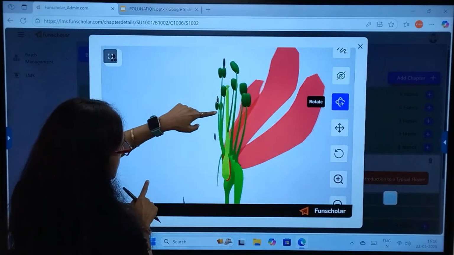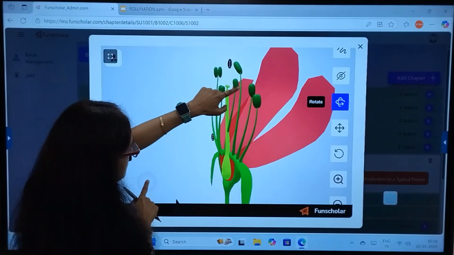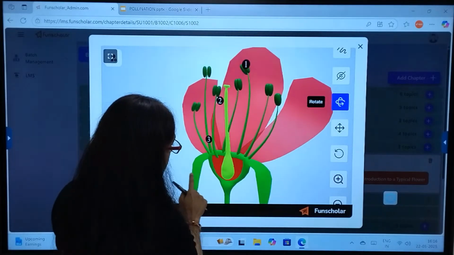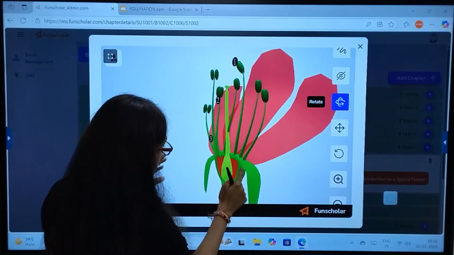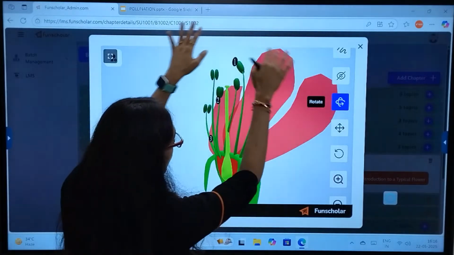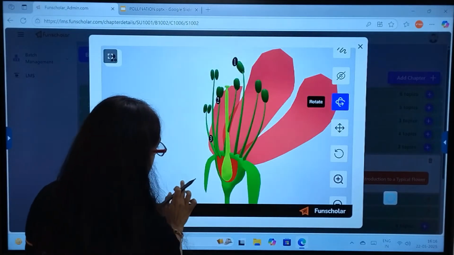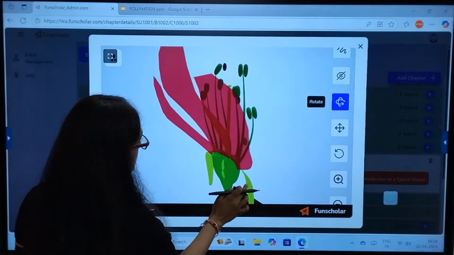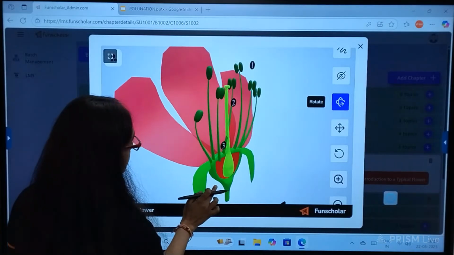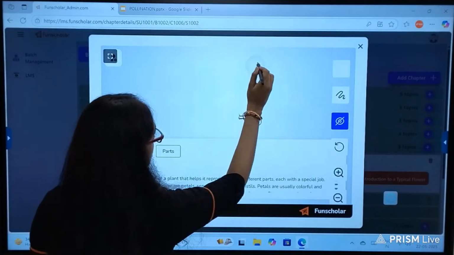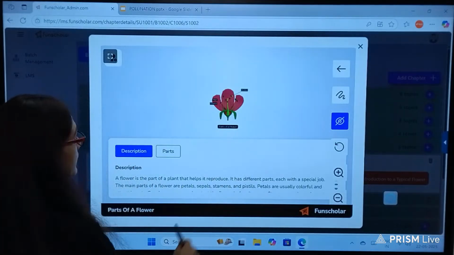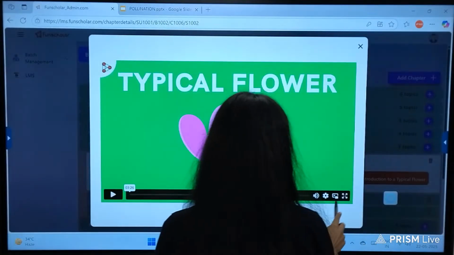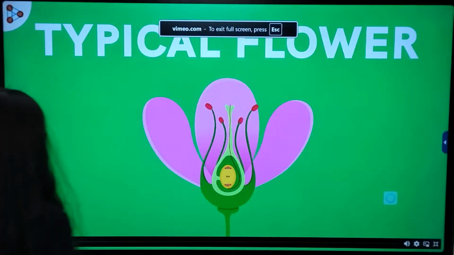This is the filament, this is the pistil, this is the stamen, this is the petal, and this leaf-like structure is the sepal, and the thing that is holding all the parts together is known as thalamus. Understood how it looks? So beautiful when everything is separated. Okay. Now let's watch a video about the introduction to a typical flower.